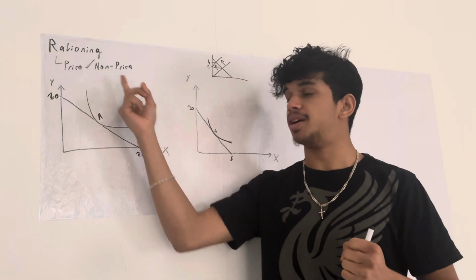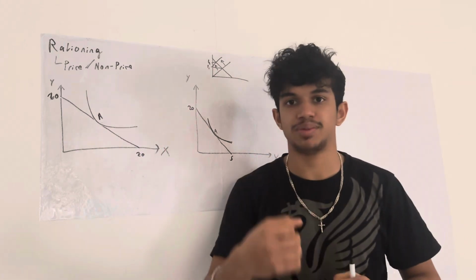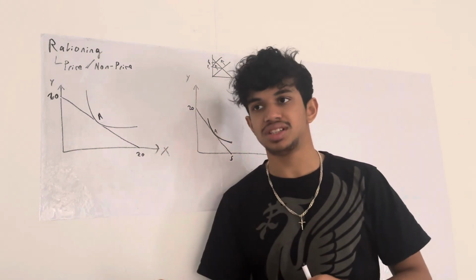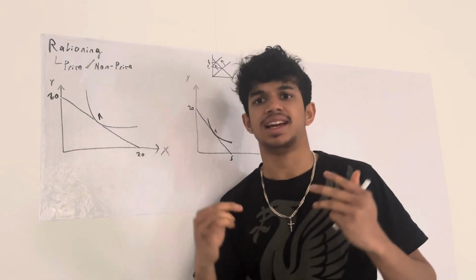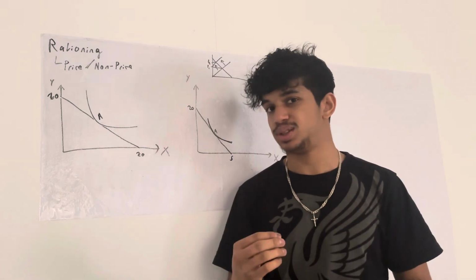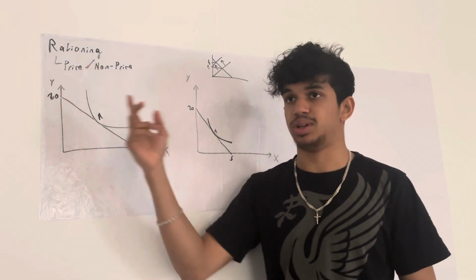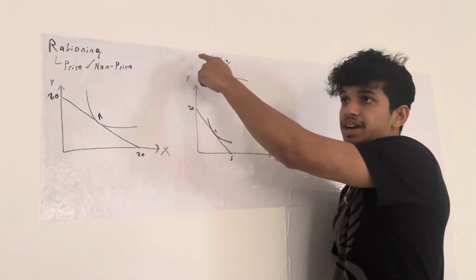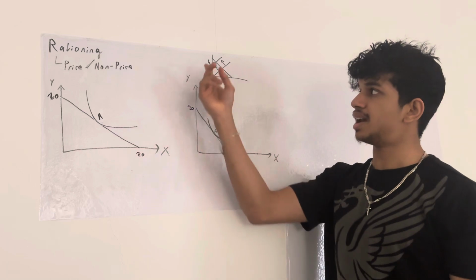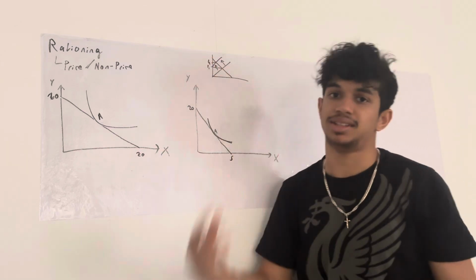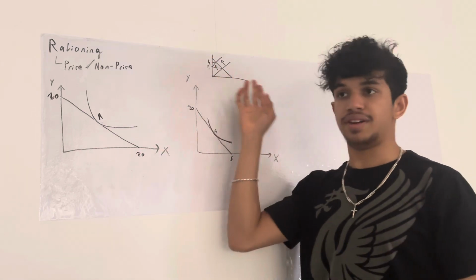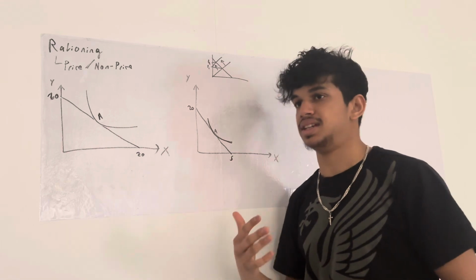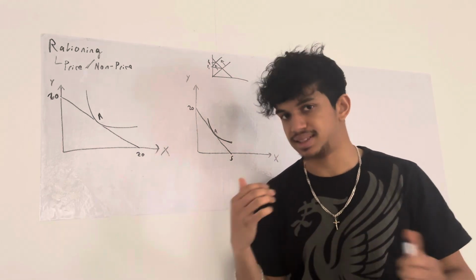That is non-price rationing. So what I was describing then with the coupons and the allocations, it gives everyone in society an equal chance to consume the good compared to price rationing, which of course, as you can see, if you're able to pay the price, you're able to consume the good. But if you're not able to pay the price, you're not able to consume the good. Now, this is more efficient economically because that means those with the highest willingness to pay can consume the good.